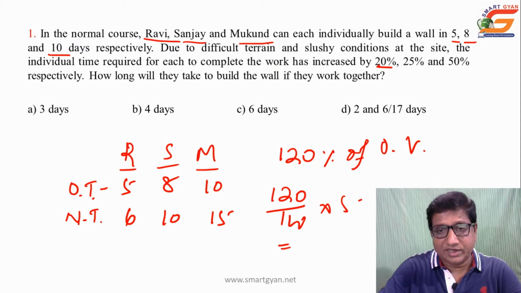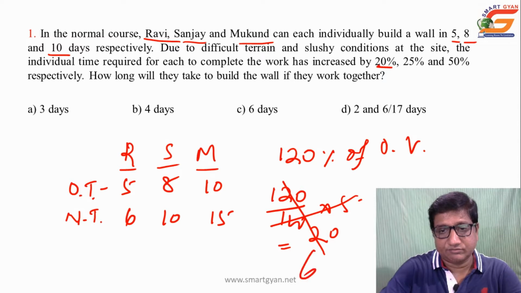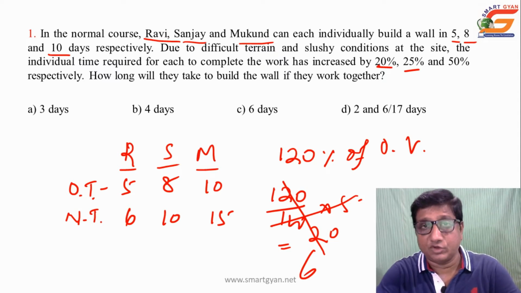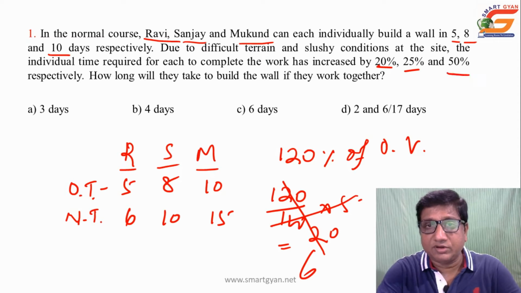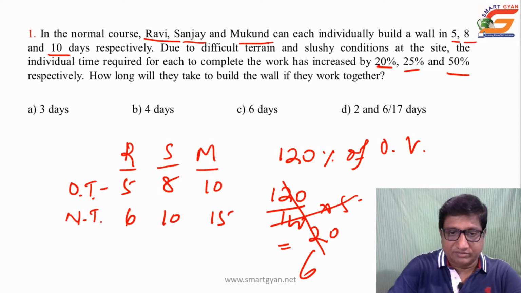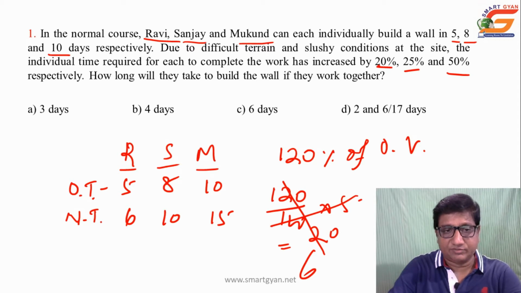If you simplify this, it comes to 6 days. This means when there is an increase of 20%, the new time will be 120% of the original time. When there is an increase of 25%, the new time will be 125% of the original time. And accordingly for Mukund, when there is an increase of 50% in time, the new time will be 150% of the original time. Accordingly you can find these three figures, that is 6, 10, 15 new time.